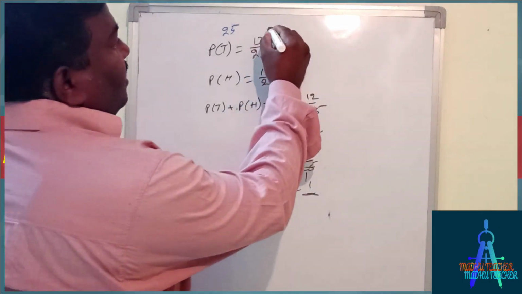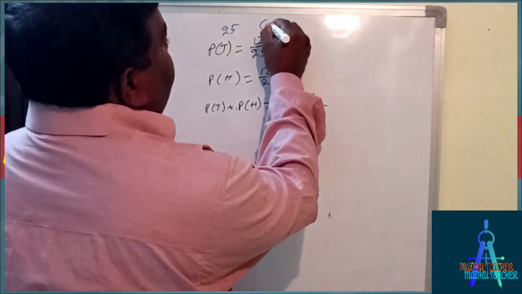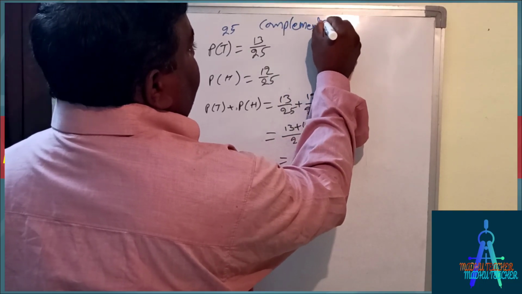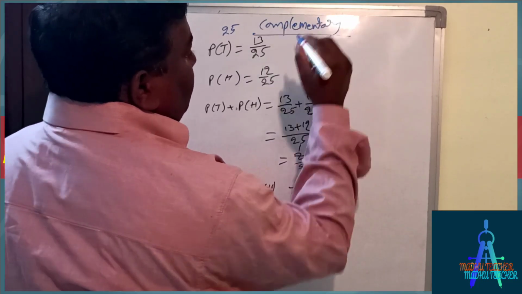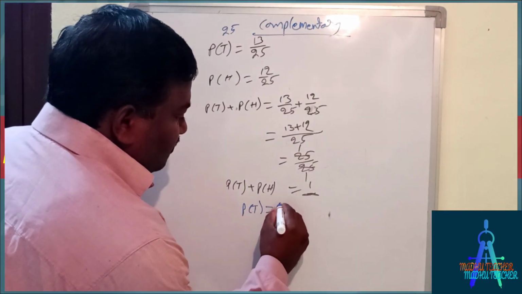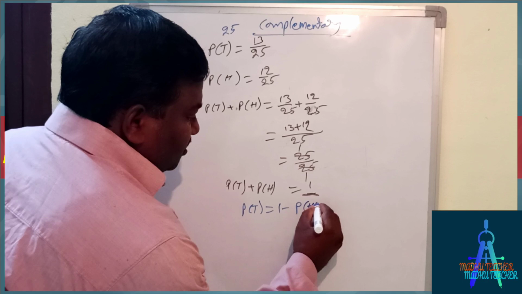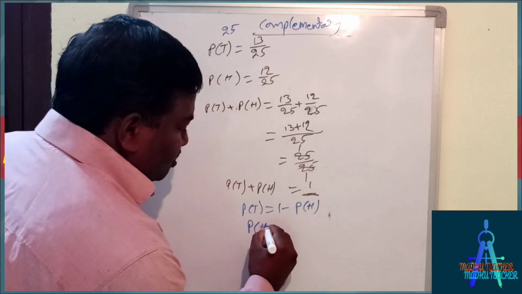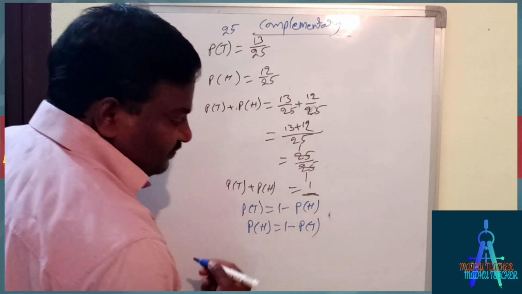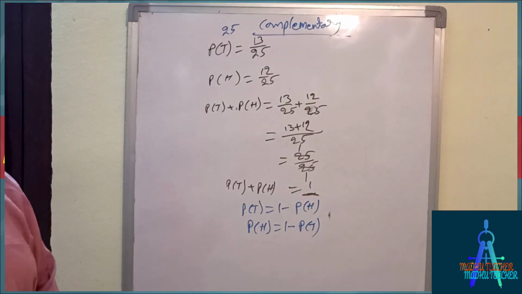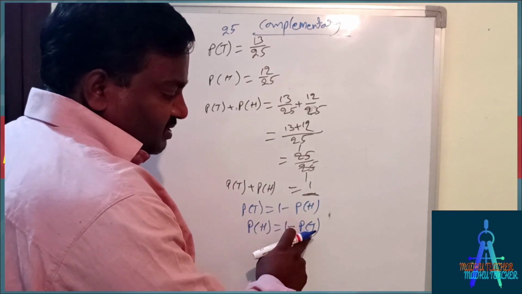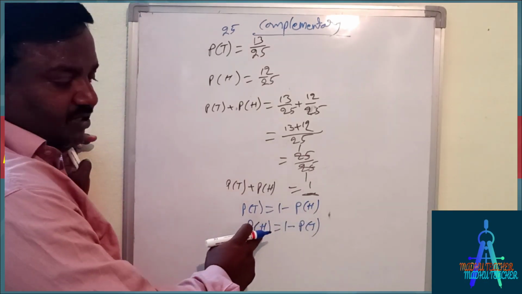So you can also write P of T equals 1 minus probability of H, or probability of H equals 1 minus probability of T. Here this is the complementary of this, and this is the complementary of this.